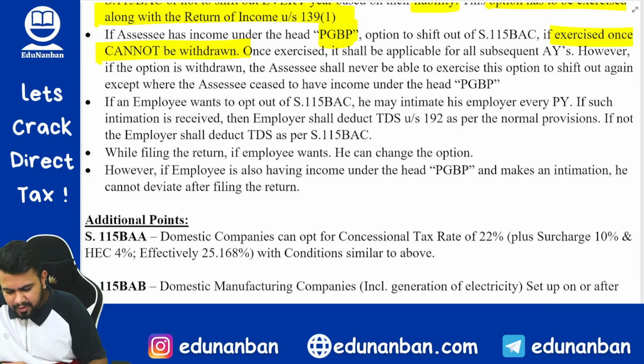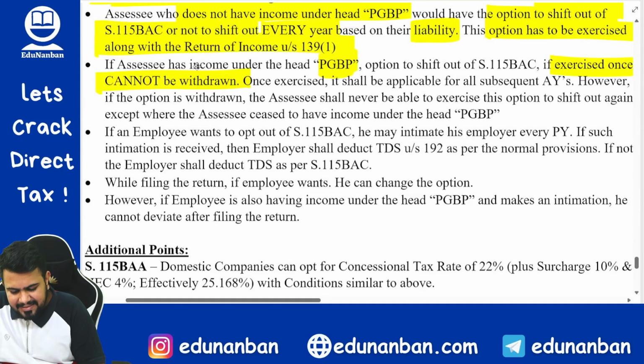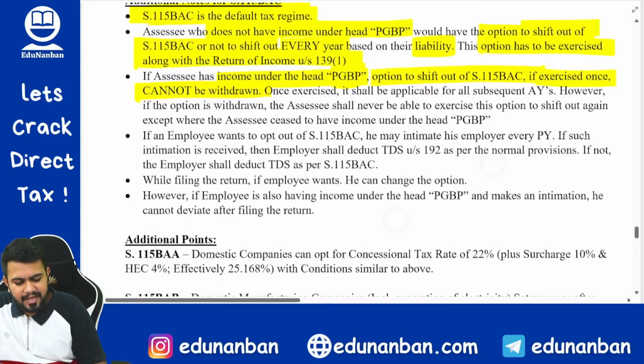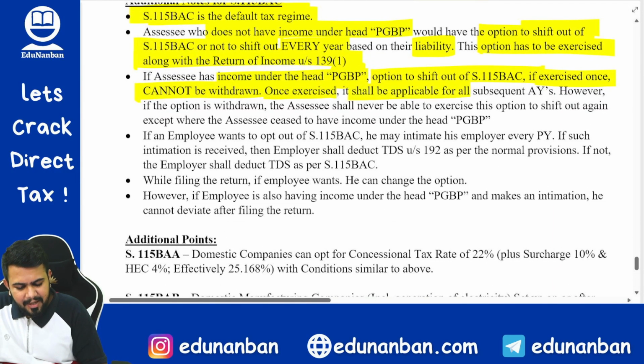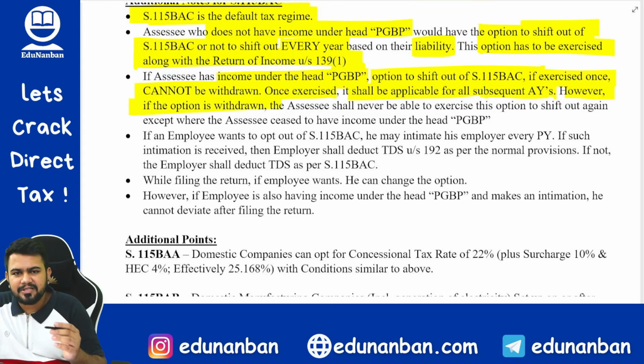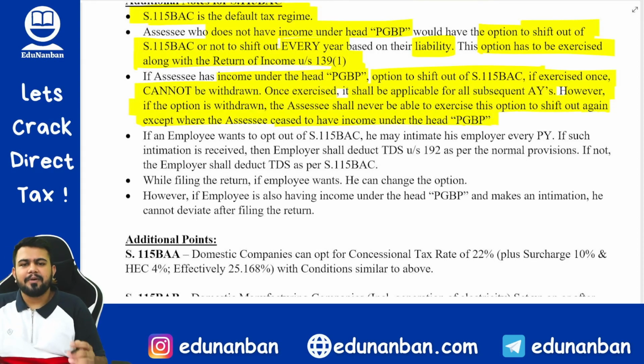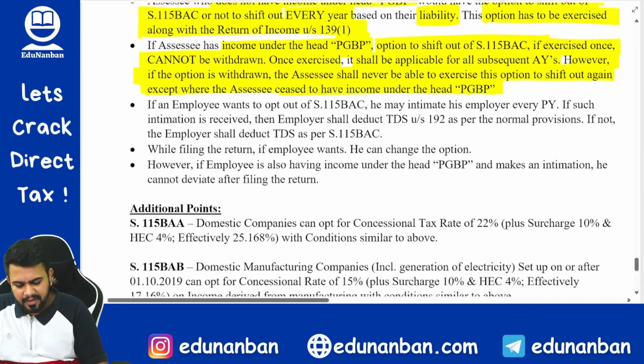So now you read this once again. If the assessee has income under PGBP, the option to shift out of 115 BAC, if exercised once, cannot be withdrawn. Once exercised, it shall be applicable for all subsequent assessment years. However, if the option is withdrawn, then the assessee shall never be able to exercise the option to shift out again, except where the assessee ceased to have income under the head PGBP. So be very, very clear.